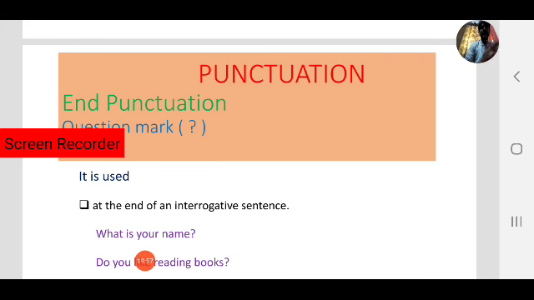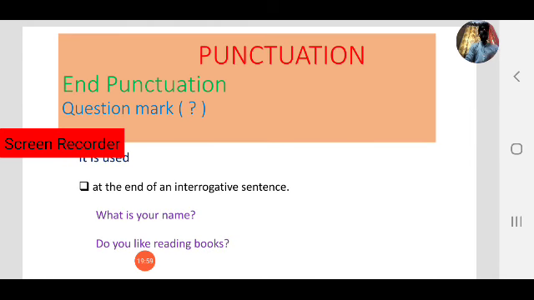The question mark is used at the end of interrogative sentences. Already we have discussed two types of sentences, declarative sentences and imperative sentences. For both declarative and imperative sentences, at the end of the sentence we use a full stop. Now come to the next type of sentence, the interrogative sentence. Interrogative means questions. At the end of an interrogative sentence we use a question mark.